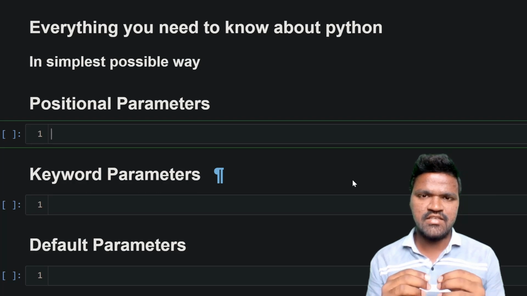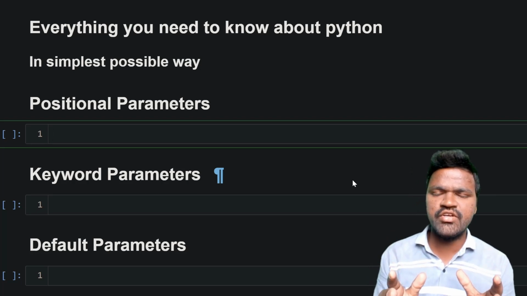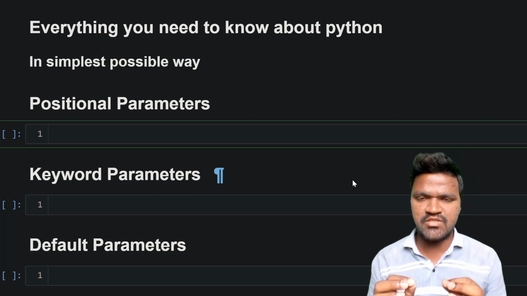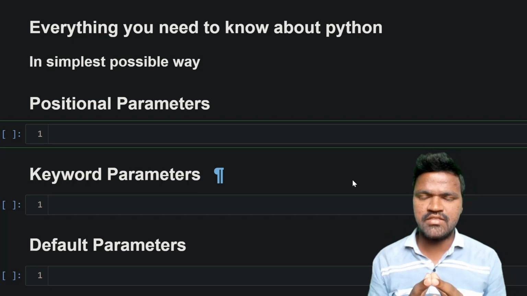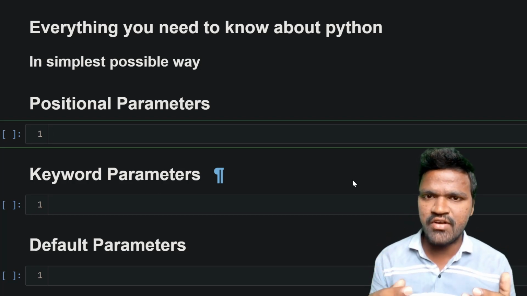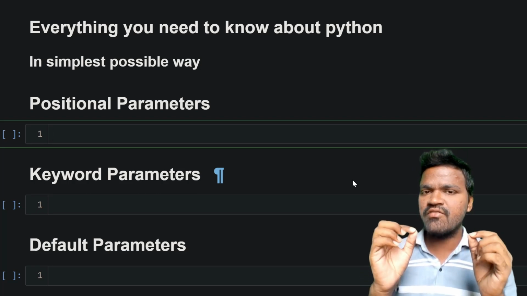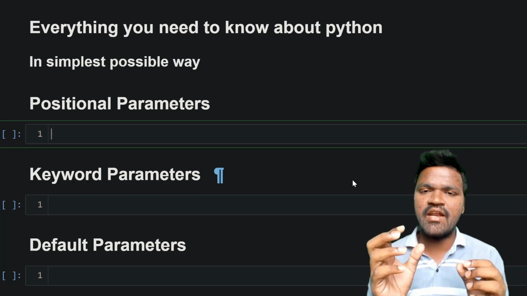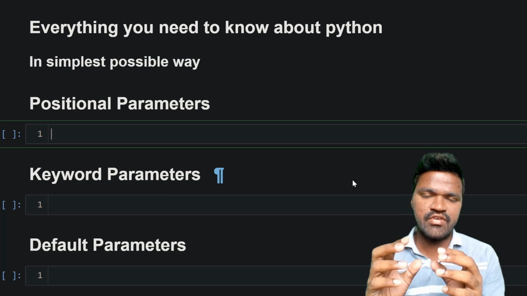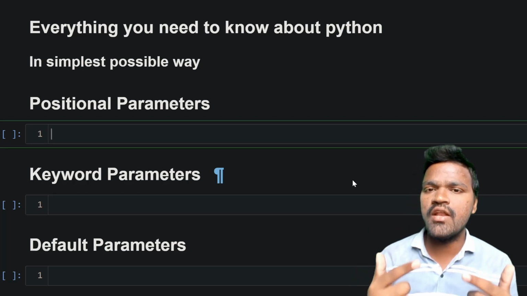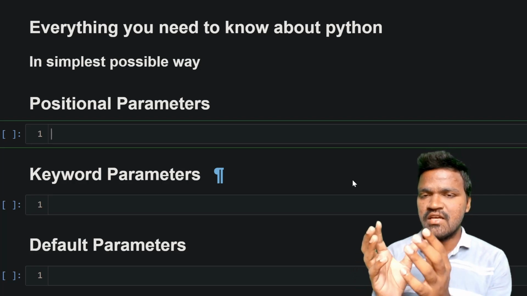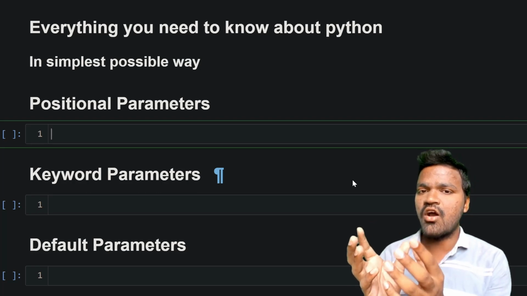So let's get started. Welcome to the series of everything you need to know about Python in the simplest possible way. First, we will understand what arguments and parameters are. Whenever we are defining a function, listen carefully. Whenever we are defining a function, the parameters mentioned there are considered parameters, and whenever we are calling a function, the values that we are passing, we call them arguments.